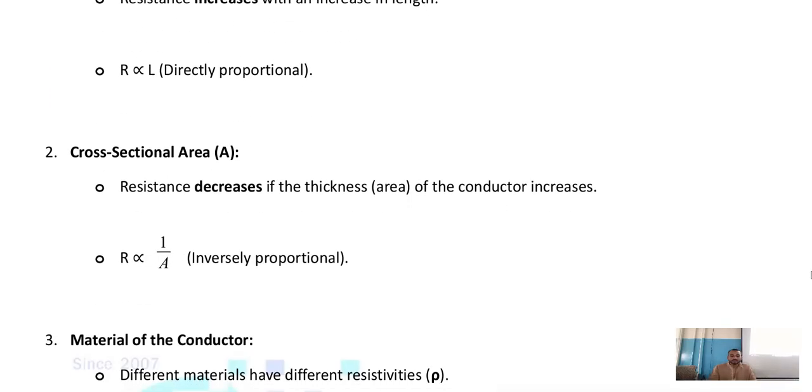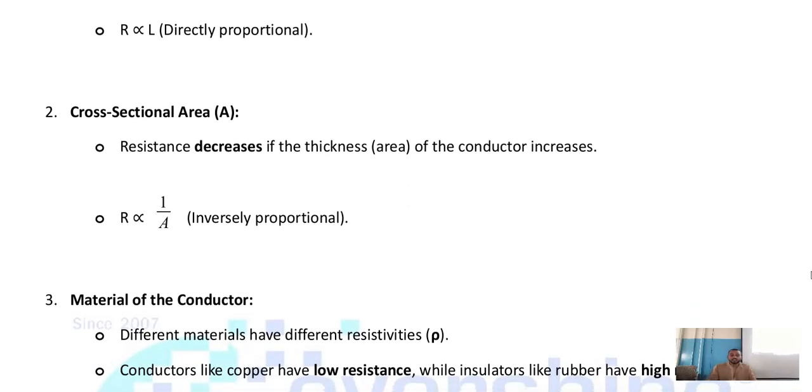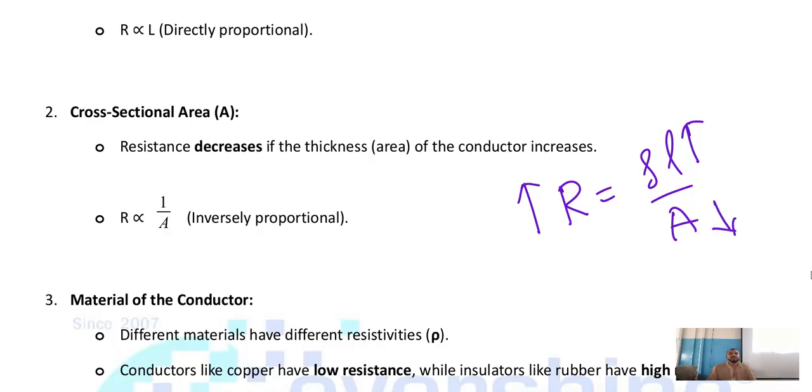Next, area of cross section. Children, where did we get this from? We got it from here: R equals rho L by A. As you can see, if R increases, length also increases. If R increases, A decreases. If resistance increases, area decreases. If area increases, resistance decreases.